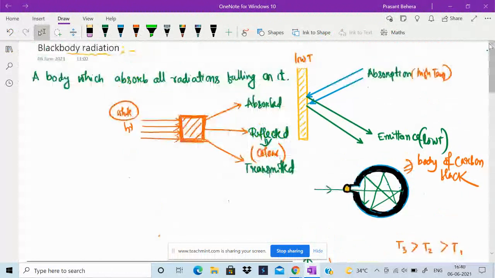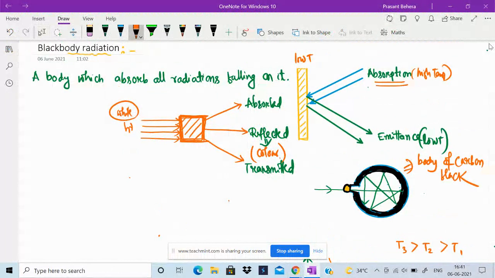Similarly, suppose this is a body, and radiation falls from a high temperature source on the body at a low temperature. Then some part of the energy is absorbed, which is called absorption. The formula is: absorption A is equal to the radiation absorbed by the total incident radiation.